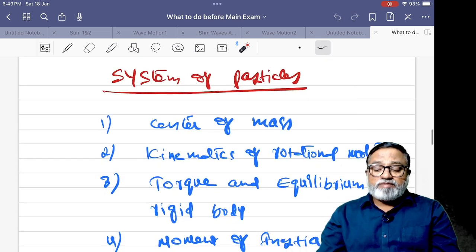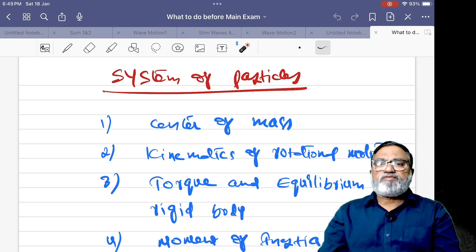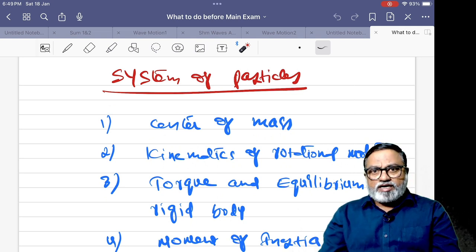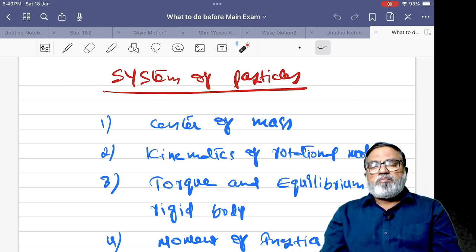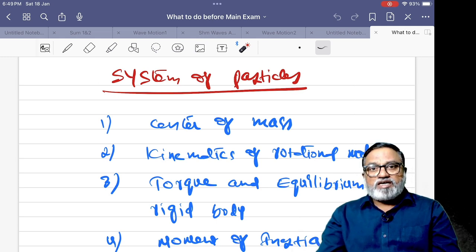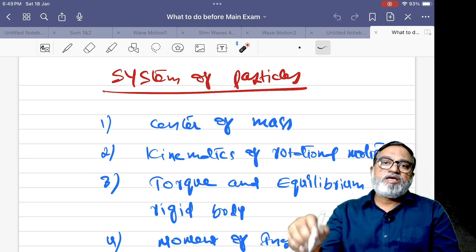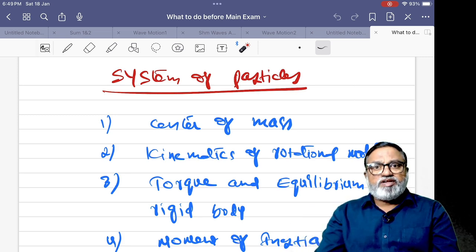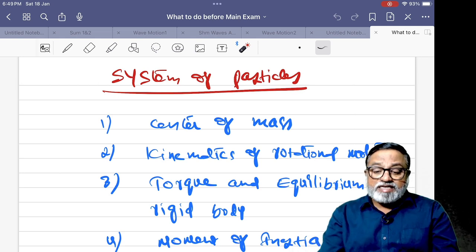Next one, system of particles. Generally, most of the students are neglecting system of particles. See here, if you observe last year papers, maximum problems are formula based. If you know the moment of inertia of different particles and center of mass, velocity of center of mass, acceleration of center of mass. From a sphere, another hole is made. What is the shift in center of mass? Like that, very basic level.